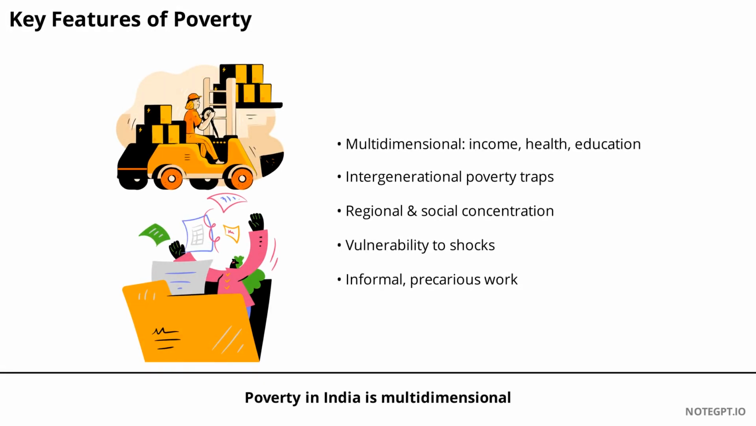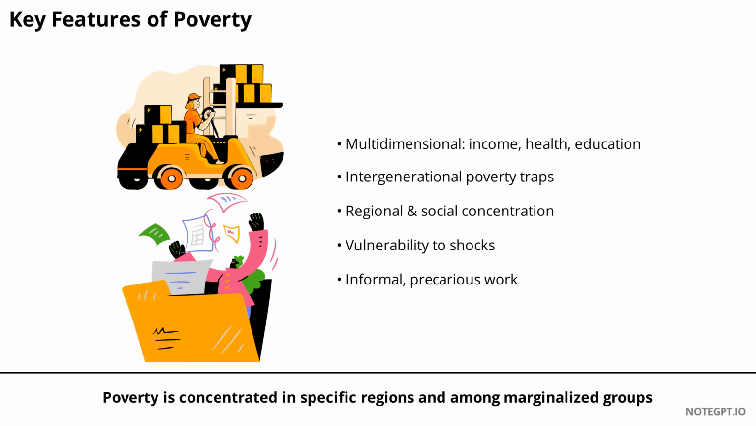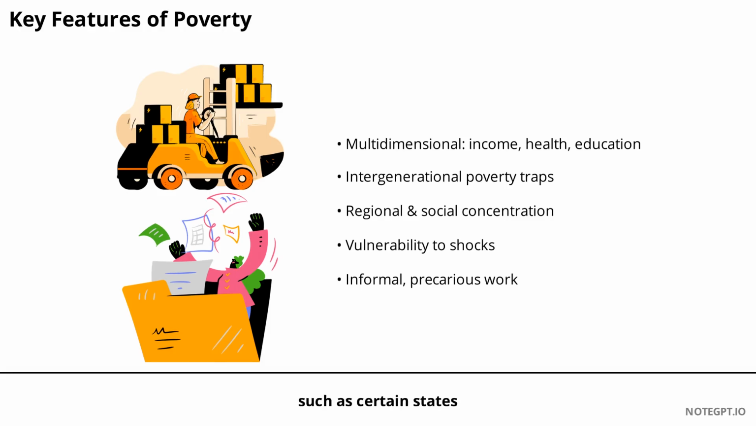Poverty in India is multidimensional, affecting income, education, health, housing, sanitation, energy, and nutrition. It often traps families across generations, making it hard to break free. Poverty is concentrated in specific regions and among marginalized groups, such as certain states, rural belts, and socially disadvantaged communities. Vulnerability to shocks like illness, crop failure, or job loss can push families deeper into poverty. Informal and precarious work, with low wages and little social protection, is common among the poor.